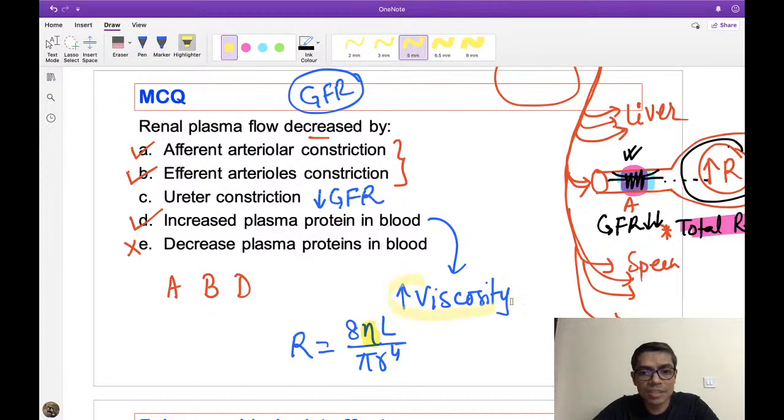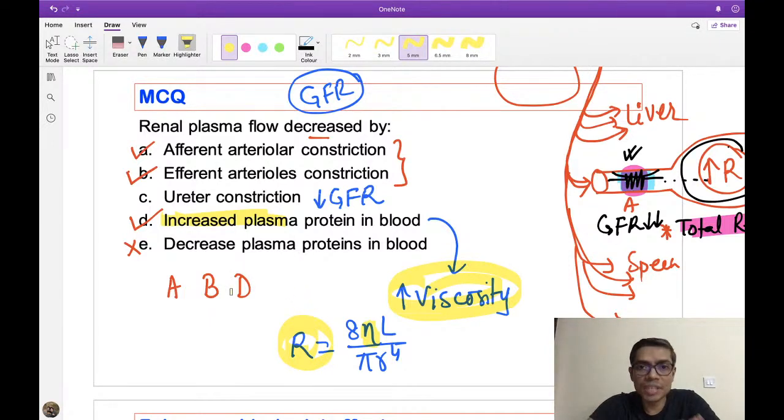So if the viscosity is rising, then the resistance to blood flow will also rise. And if the resistance to blood flow rises, then the renal plasma flow will also decrease. So that's why increase in plasma protein increases the viscosity, and increase in viscosity decreases the renal plasma flow or renal blood flow. That is the thing you have to remember.